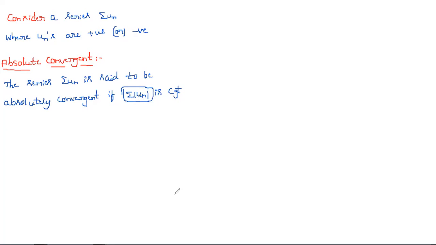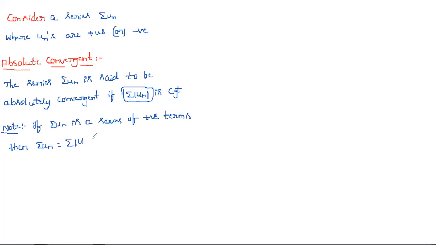Now see that note. If summation un is a series of positive terms, then summation un is obviously summation modulus un.